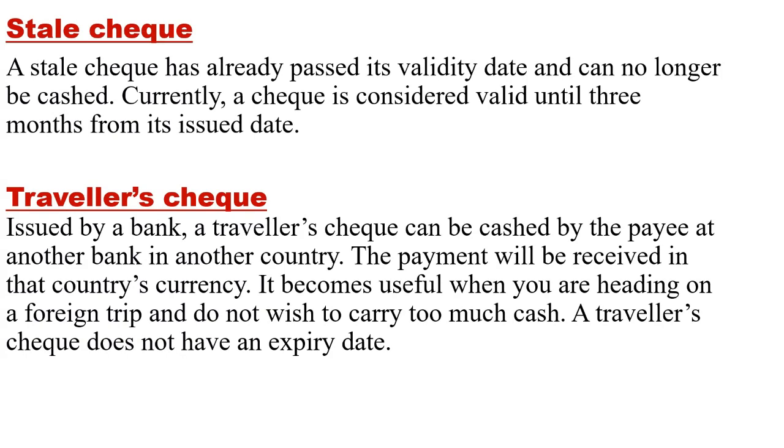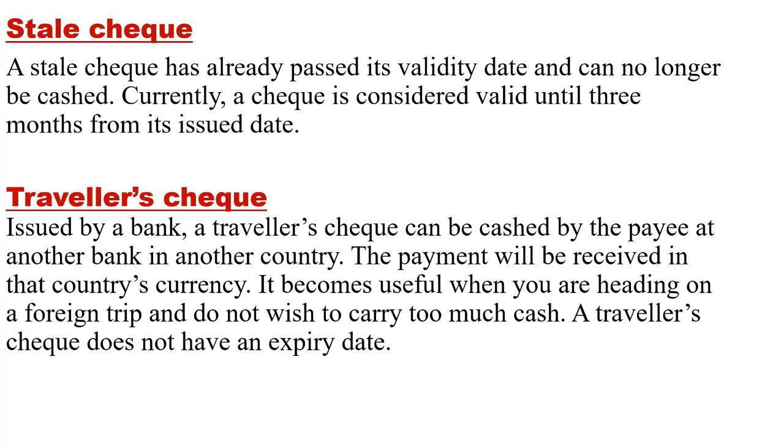Next check is the stale check. A stale check has already passed its validity and can no longer be cashed. Currently a check is considered valid until 3 months from its date of issue.